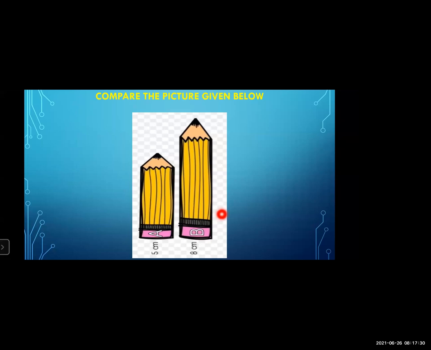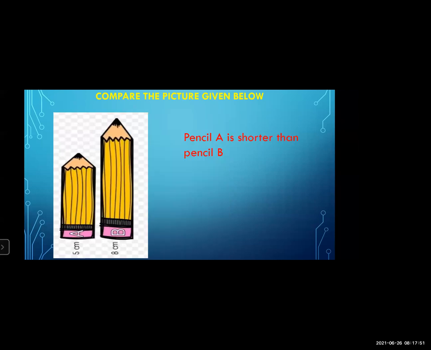8 centimeters. Okay. So when we compare these two pencils with one another, what can we say? The A pencil is shorter than the B pencil, which is bigger.